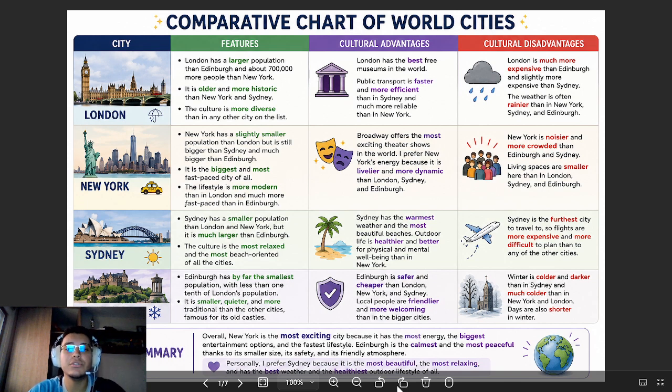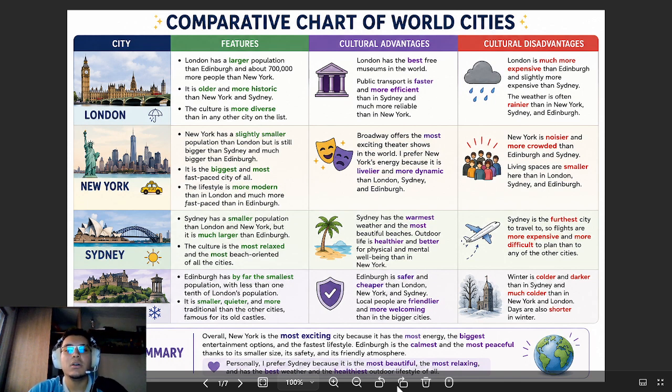Let's continue with New York. New York has a slightly smaller population than London, but it is still bigger than Sydney and much bigger than Edinburgh. It is the biggest and most fast-paced city of all. The lifestyle is more modern than in London and much more fast-paced than in Edinburgh.